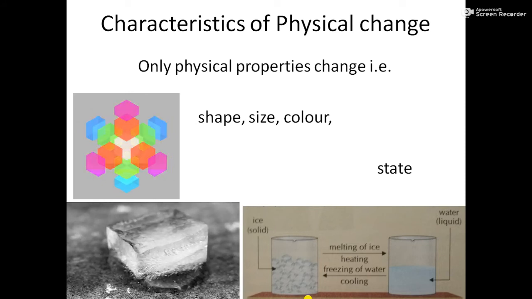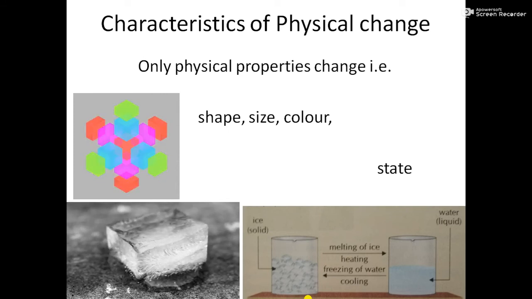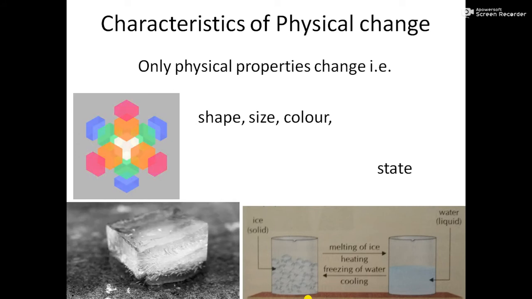Let us know the first characteristic of physical change, that is, during a physical change only physical properties such as size, shape, color and state are changing. As you can see in the picture, the shape is continuously changing, the size is changing, the color of the picture is changing, so it is a physical change.